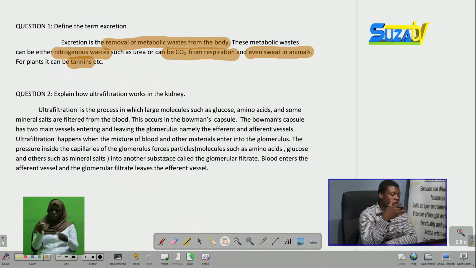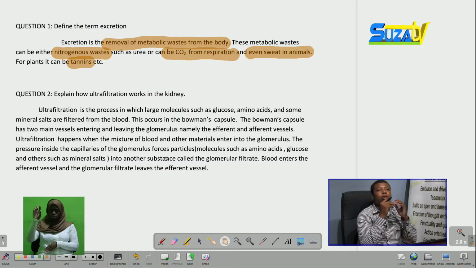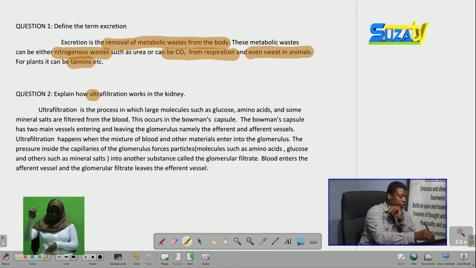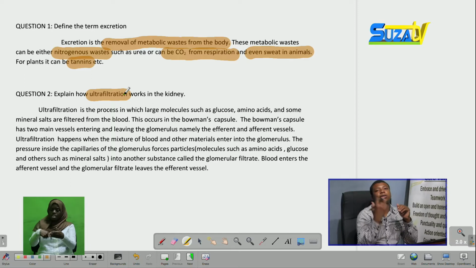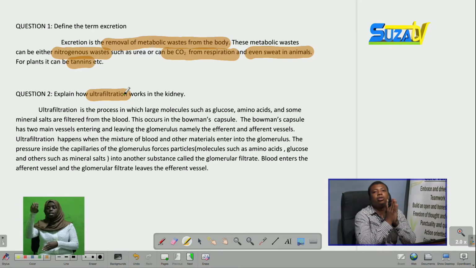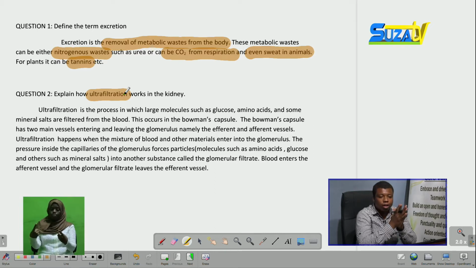Moving on to the second question, we are told to explain how ultrafiltration works in the kidney. In this question, there is one term known as ultrafiltration, and you are required to show how ultrafiltration works. In answering a question as a Form 3 student, you should be able to answer in an essay form.